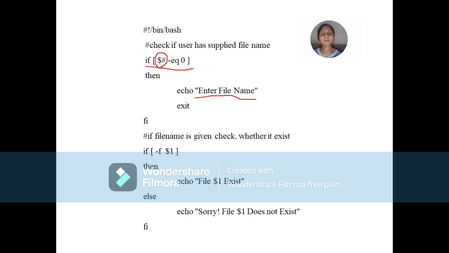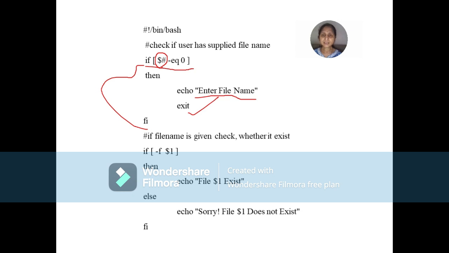So if the condition is true, it will display the message using echo. What is the purpose of echo? Echo displays the message on the screen. And what message will be displayed? Enter file name, right? And since there is an error, the user has not given the file name, we end the program with exit, or in other words, we come out of the program using exit. This is the end of the if statement.